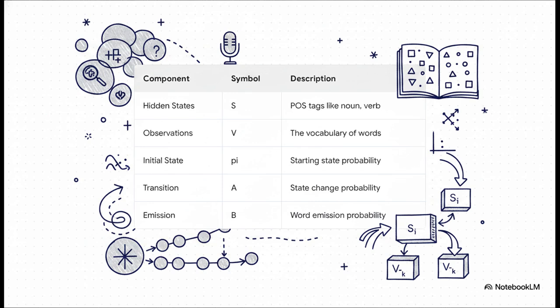Then we've got A, the transition probabilities. This is the odds of one character following another. Like, what are the chances a verb walks on stage immediately after a noun? And lastly, B, the emission probabilities. Simply put, this is the odds of an actor speaking a specific word while wearing a specific noun or verb costume. When you think of it like this, these matrices just beautifully connect what we can see to what's hidden.